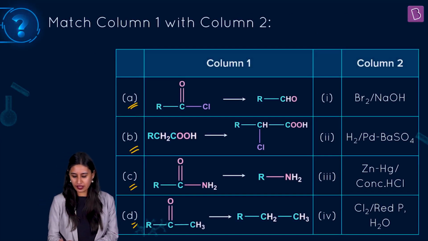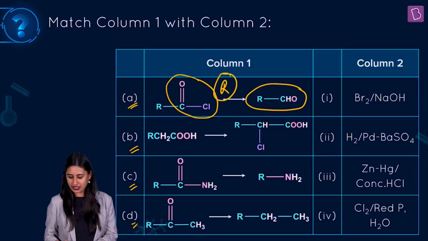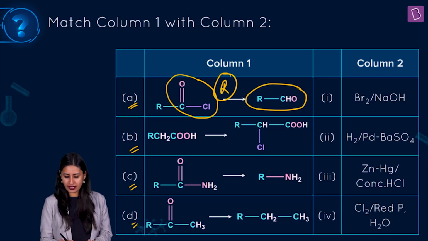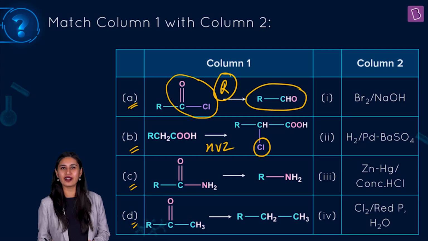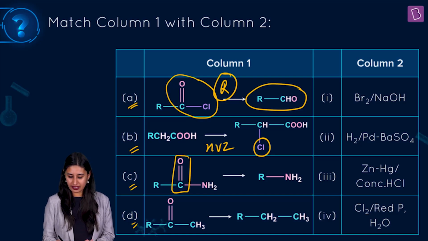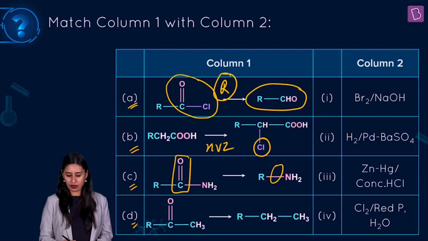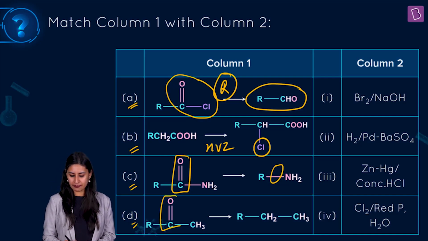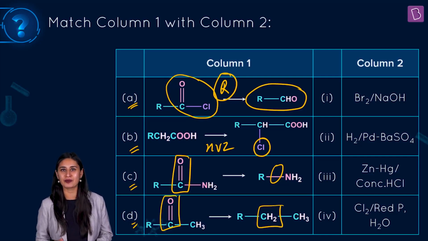Look at this. The first one, the moment you see acid halide going to aldehyde, Rosenmund must strike your mind. When you see the other one, HVZ should strike your mind the moment you see chlorine getting attached to the alpha carbon of the carboxylic acid. The moment you see the CO missing, you know that we are talking about the Hofmann bromamide reaction here. And when we talk about the D here, look at this, simply CO is getting converted to CH2. So of course we are talking about Clemmensen reduction.